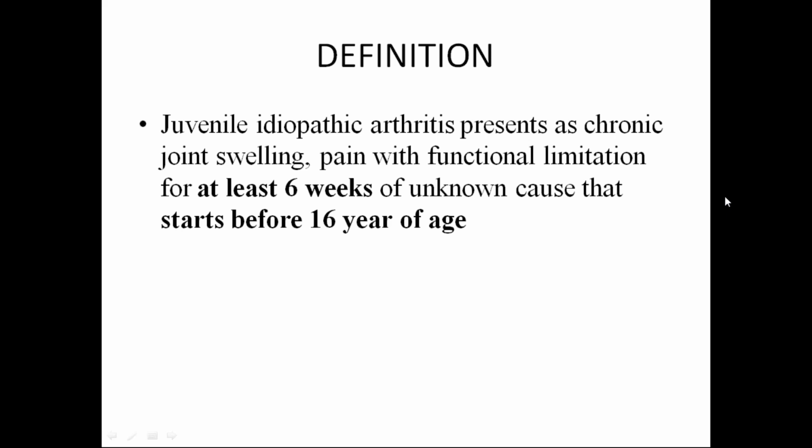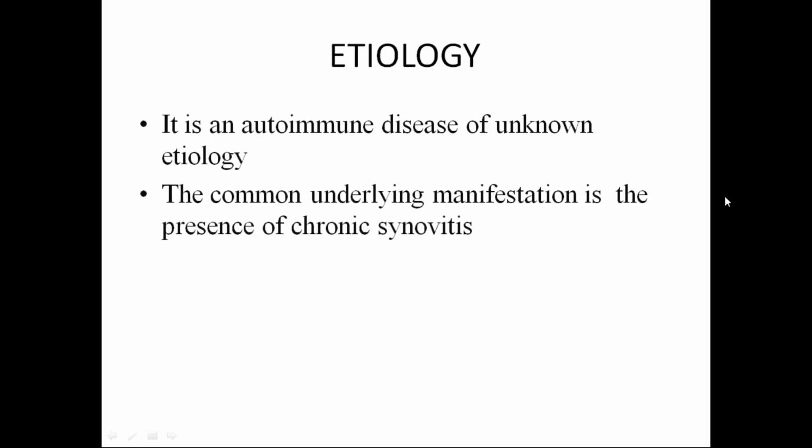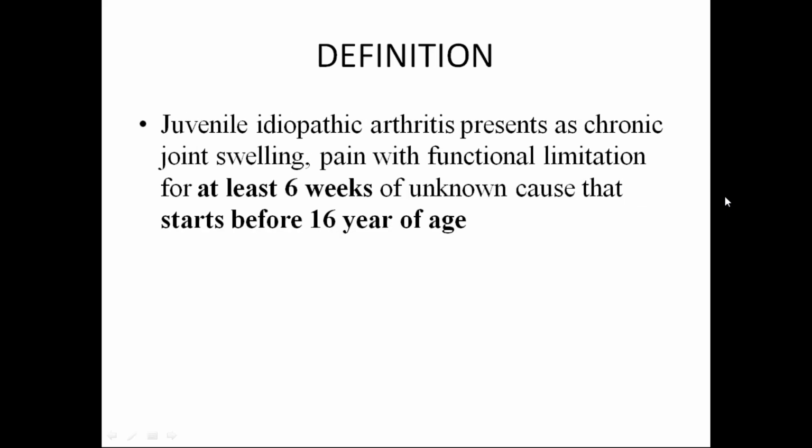We already said that to fit into the criteria of juvenile idiopathic arthritis, you should have the clinical features of arthritis. Already we discussed arthritis: intra-articular swelling, or presence of any two of the following four parameters: limitation of range of motion, warmth, pain on motion, or tenderness. Later on we will go into the classification in our later slides. That will be coming in your next slides.